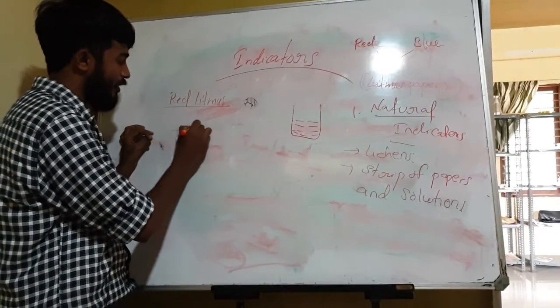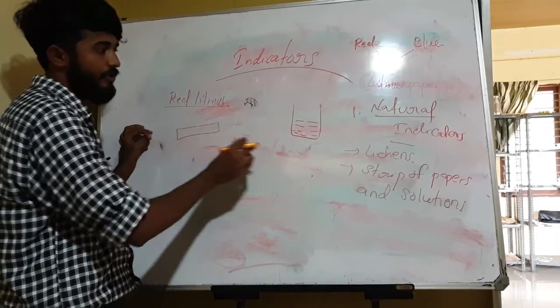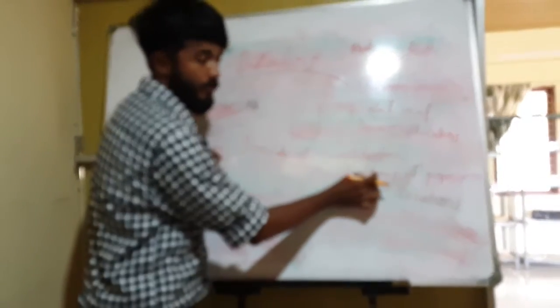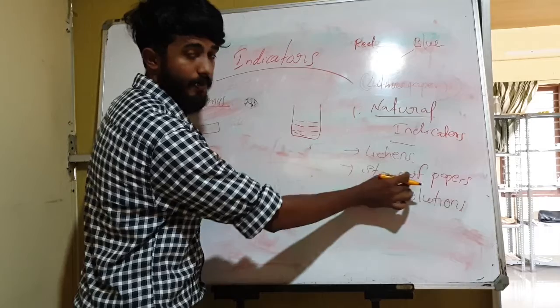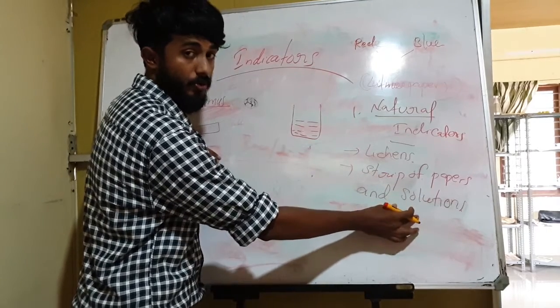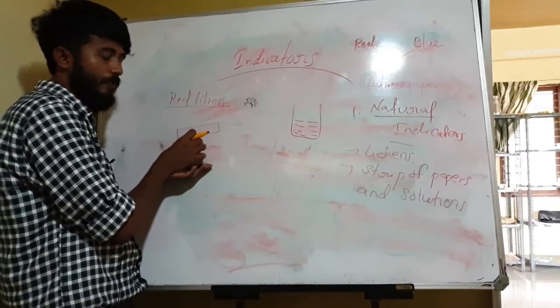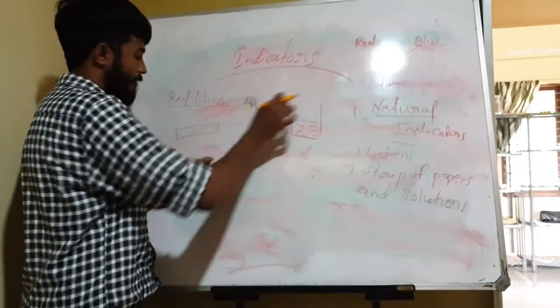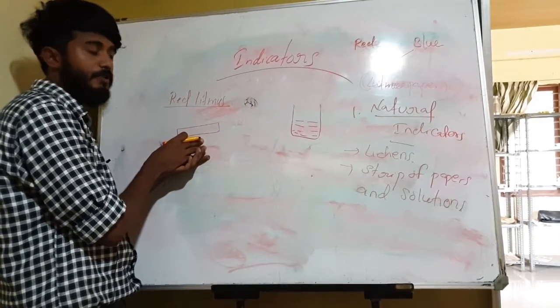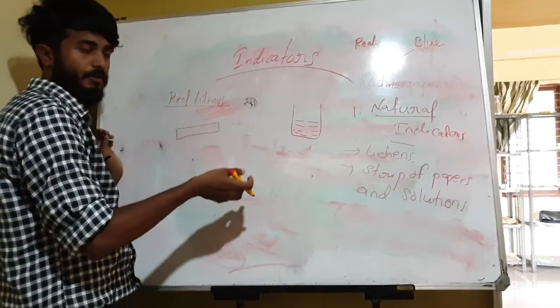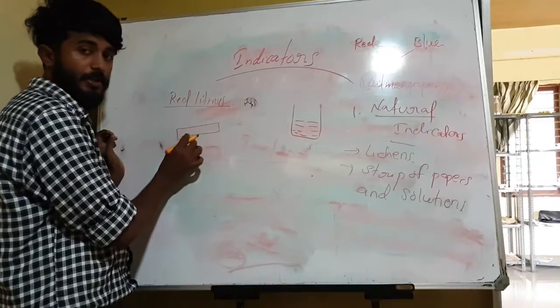I am going to draw a figure of red litmus paper. We studied it is available in the form of strips of paper or in the form of solutions. Now I am going to take a strip of paper here, that is litmus paper. It is red litmus paper.